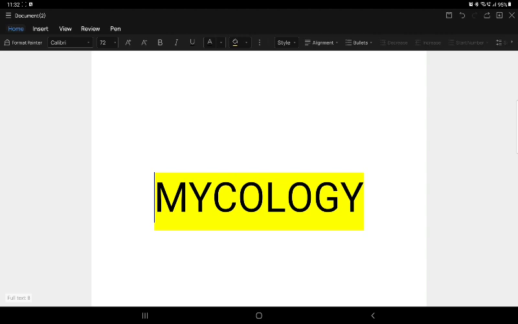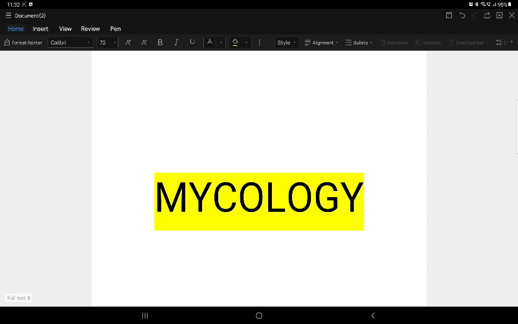First, mycology. We have the cell wall and cell membrane. The cell wall is made up of chitin, and the cell membrane is made up of ergosterol. Only one exception here, and it's an important MCQ: Pneumocystis jirovecii. It doesn't have ergosterol in the cell membrane. And the classification: the fungi are studied depending upon the characteristic of the bud.